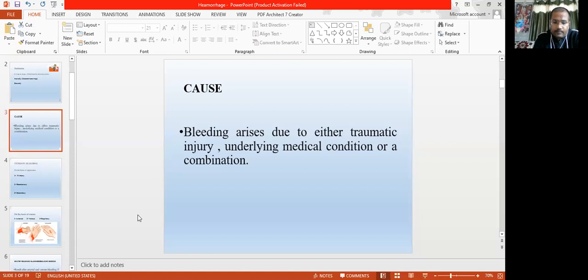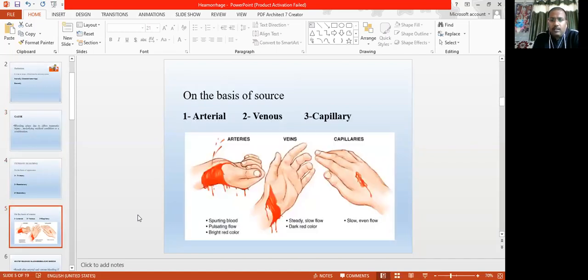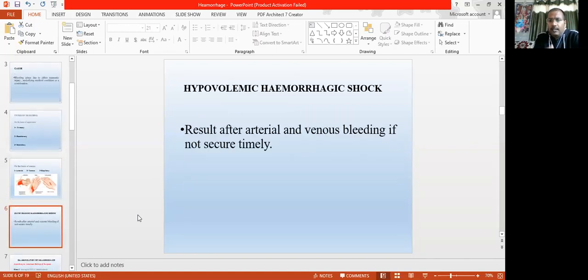Okay, so here we know that if blood is continuously coming in high amount, then what happens? If a high amount of blood from the arteries and veins is flowing for a longer time, then what happens?